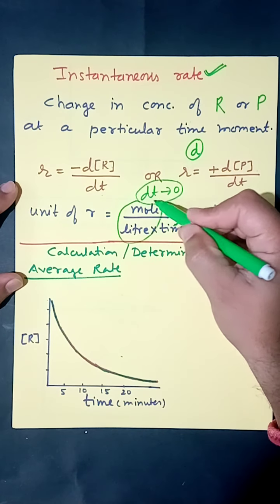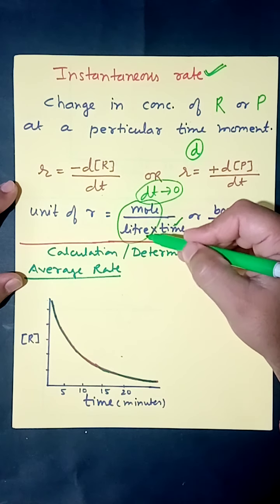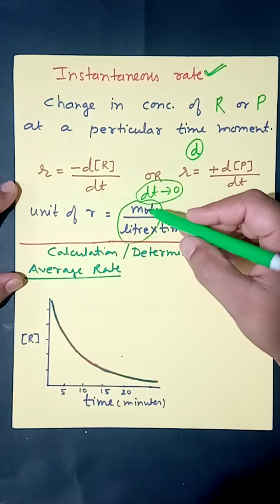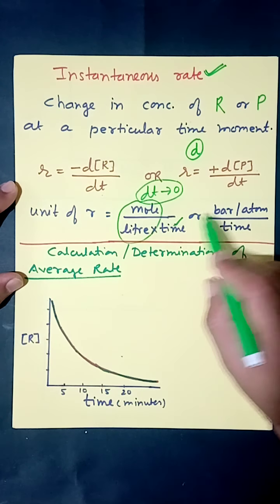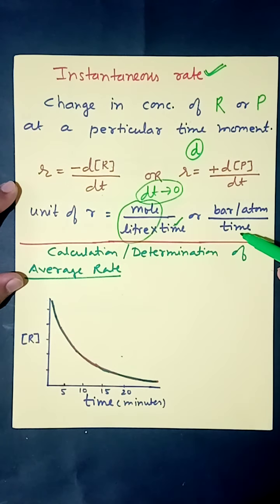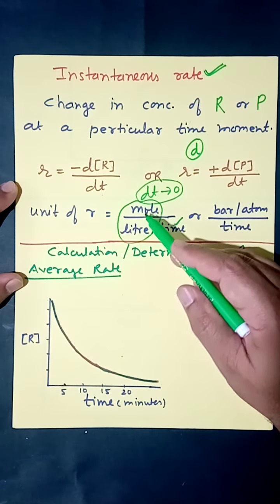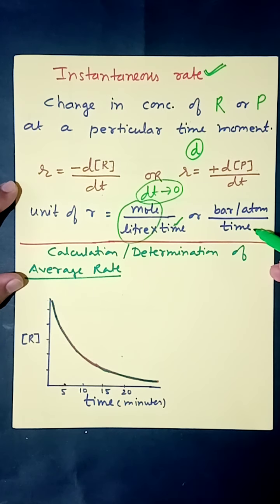If it is an aqueous solution, then the unit of concentration will be its molarity, mole per liter. If the reactants are gaseous substances, then the concentration of gas is expressed in terms of their pressure, and therefore in that condition the unit of rate of reaction may be bar per time, atmosphere per time, or any other possible unit for pressure of gas. So this is the unit for both instantaneous as well as average rate of reaction. It is mole per liter per time, or pressure, meaning bar or atmosphere per time.